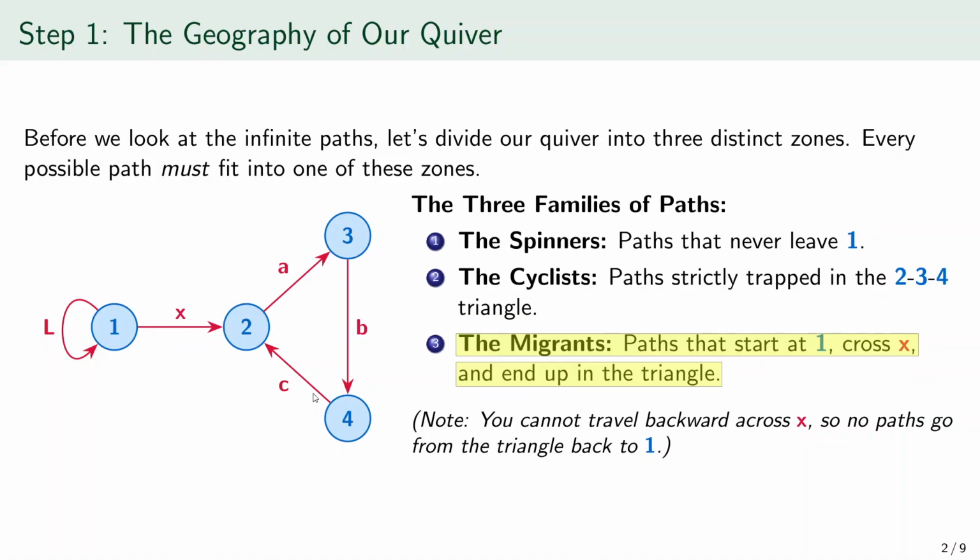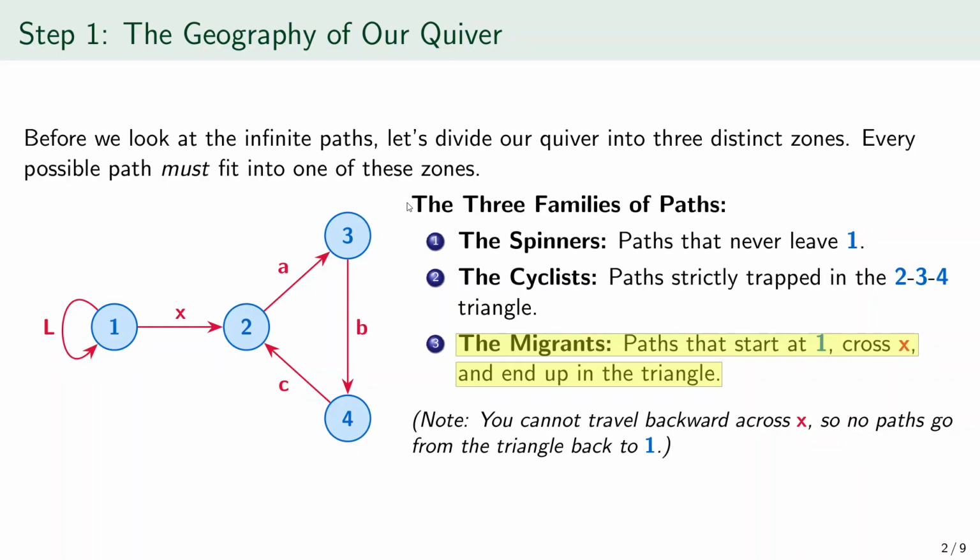There is also an important directional fact. No path can go backward across X. The arrow X only goes from 1 to 2. So once a path has crossed from 1 into the triangle, it cannot return to 1. That is why every possible path really does belong to one of these 3 families.